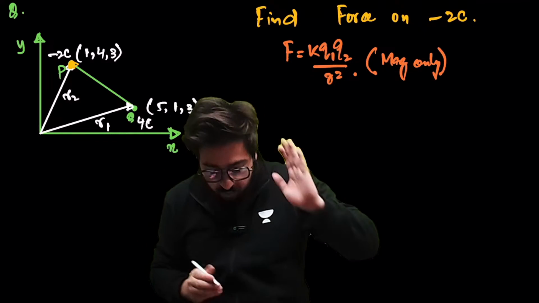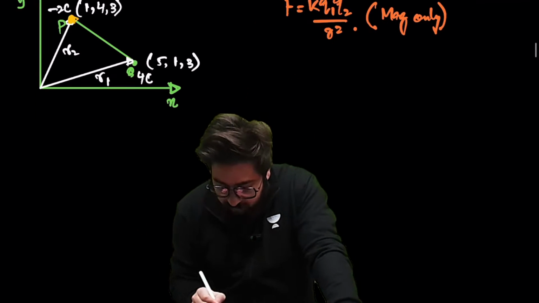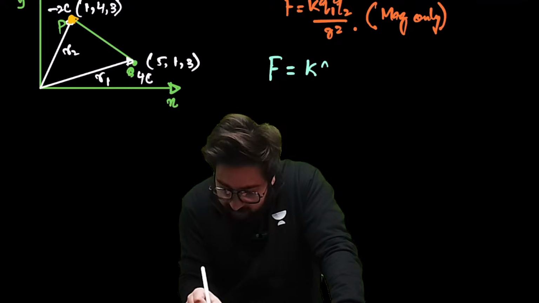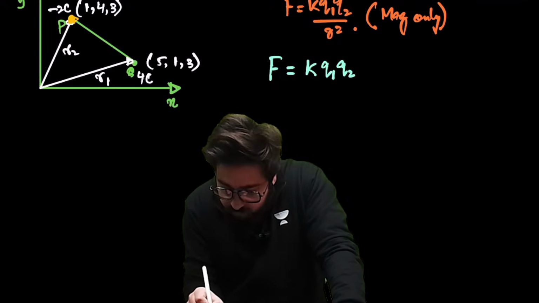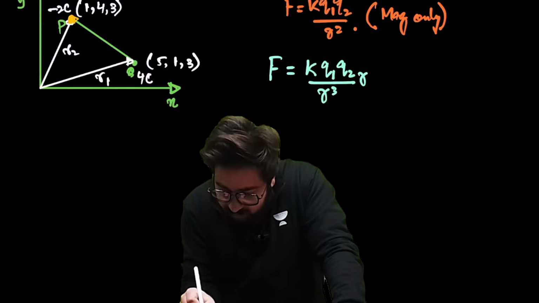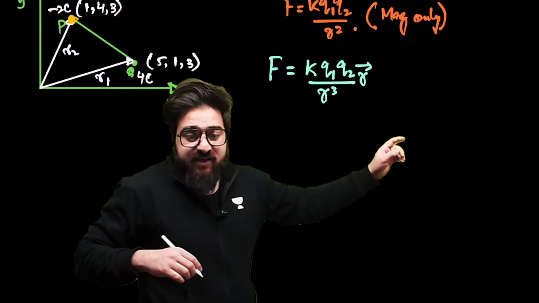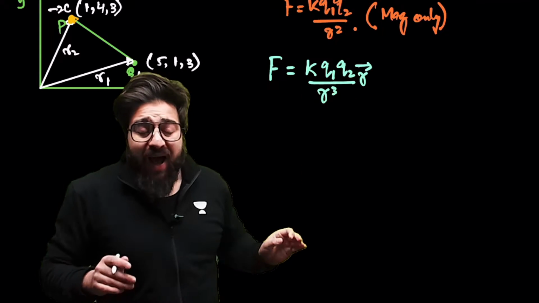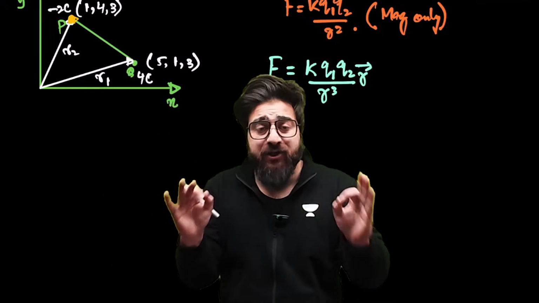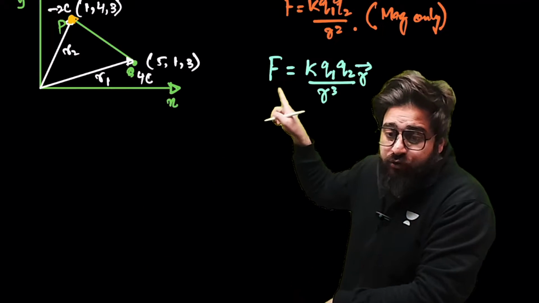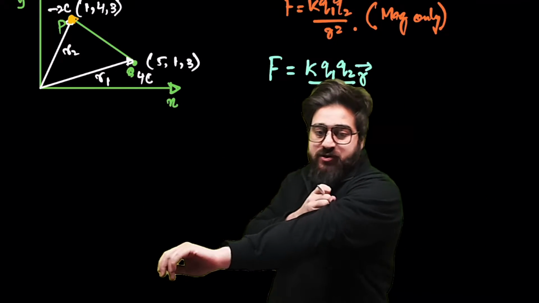In this case, you have to use the vector form. What is the vector form of this force? F is equal to K Q1 Q2 divided by R cube into R vector. This is Coulomb's law in vector form, and if you have to find the force between the two charges, its direction as well as magnitude, you will have to use this one.